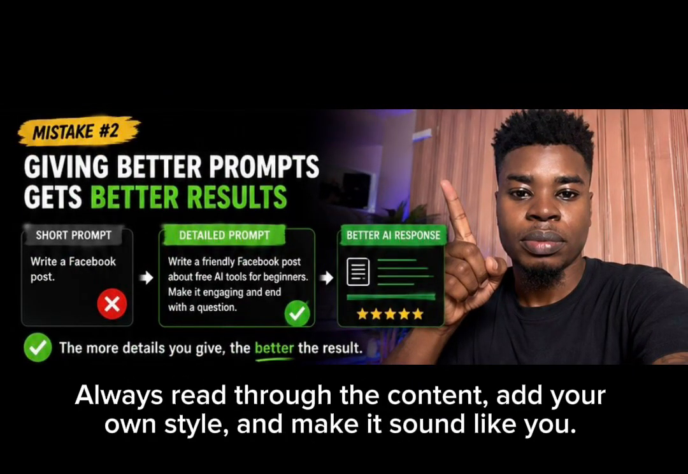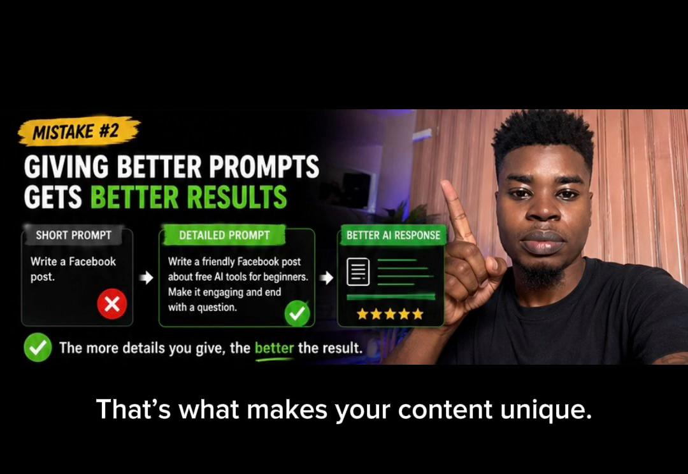The second mistake is copying AI responses without editing them. Always read through the content, add your own style, and make it sound like you. That's what makes your content unique.